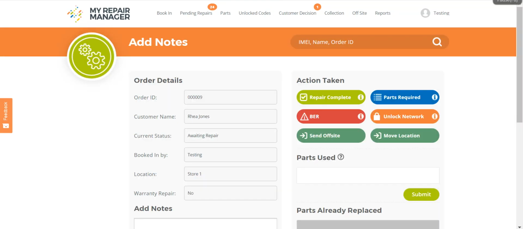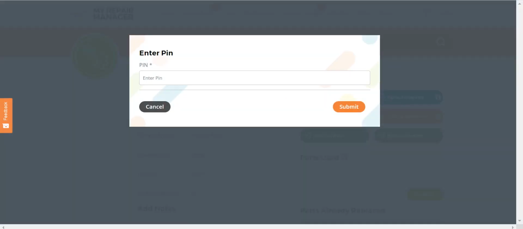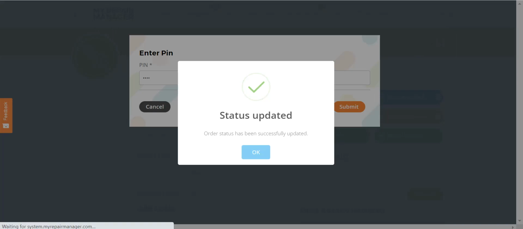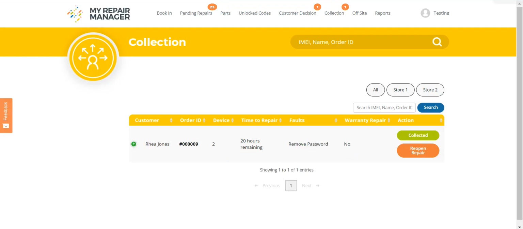Once a repair has been completed, you can press Repair Complete. Again, you'll be prompted to enter your PIN. Press Submit. The repair will then move to the collection page. Here, if the customer is happy and has collected their device, you can complete the process by clicking Collect It. If they are unhappy or should they need to, you can reopen the repair here.